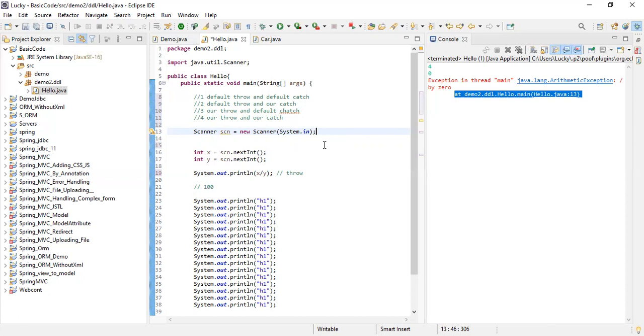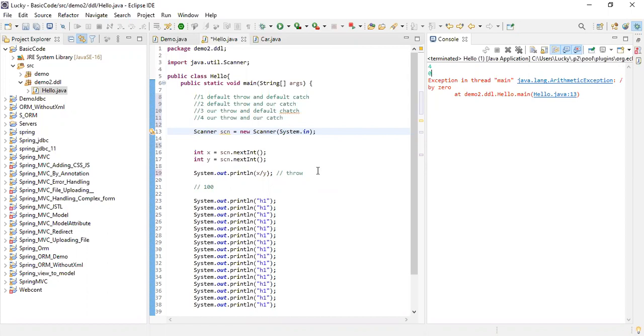What is an exception? An exception is something done by the programmers. I have given 0, I have written the code, and in my code an exception is getting generated. I can handle this exception, and I will tell you how. But an error you cannot handle. Like your Eclipse is not responding, you will restart it. It's a default system call, and it will always be at runtime. I will tell you what runtime is.